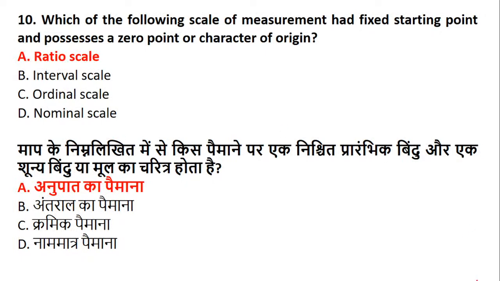Preetham, we have done this question. Of all the measurement scales you have, that is nominal, ordinal, interval, and ratio, a 0 point or a character of origin is only possessed by the ratio scale, where 0 is absolute. Not in interval, not in ordinal, not in nominal. It is only and only in ratio. Keep in mind, these are some basic tricks which you should be able to remember very well. The very first question I took was on this only, and I explained it.